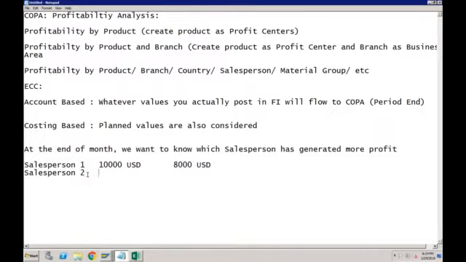Salesperson 2 has generated revenue of 0 USD, no revenue at all, and the cost is, let's say, 100,000 USD. So can you tell me who is my best salesperson? Salesperson 1 or salesperson 2? I think 1. Why? Because he is giving you the profit of 2,000 and the other is giving you the loss of 100,000 USD, right?